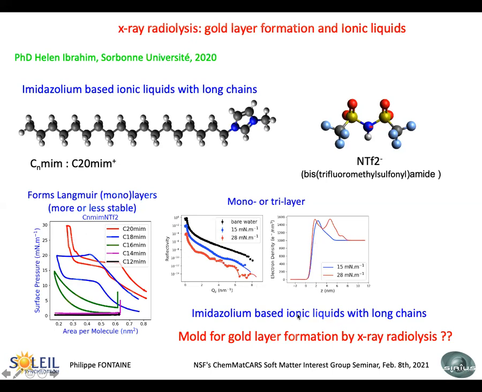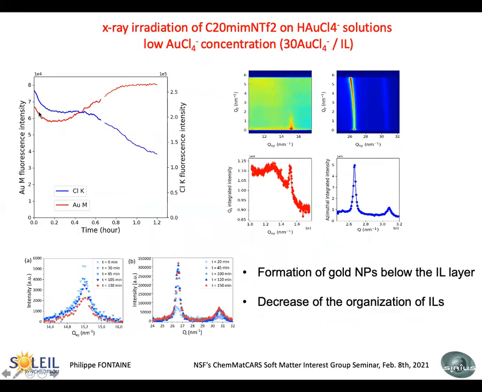So this system is charged, so it can be a mold for gold layer formation by X-ray radiolysis, and we have tried that. Again, we have followed the chlorine and the gold fluorescence with time. And you see that at the beginning the two curves have the same evolution, meaning that the radiolysis has not started, but at one point they diverge. The gold is increasing continuously, and the chlorine is decreasing. So again, we are pretty sure that chemically the radiolysis occurs.